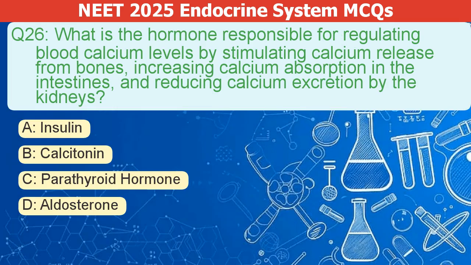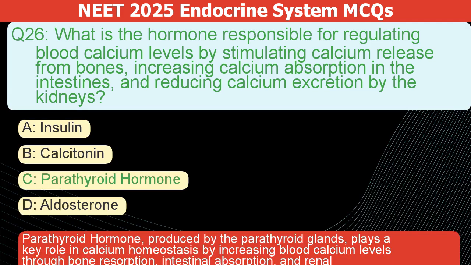What is the hormone responsible for regulating blood calcium levels by stimulating calcium release from bones, increasing calcium absorption in the intestines, and reducing calcium excretion by the kidneys? A. Insulin. B. Calcitonin. C. Parathyroid hormone. D. Aldosterone. The correct answer is C. Parathyroid hormone, produced by the parathyroid glands, plays a key role in calcium homeostasis. It increases blood calcium levels through bone resorption, intestinal absorption, and renal reabsorption of calcium.